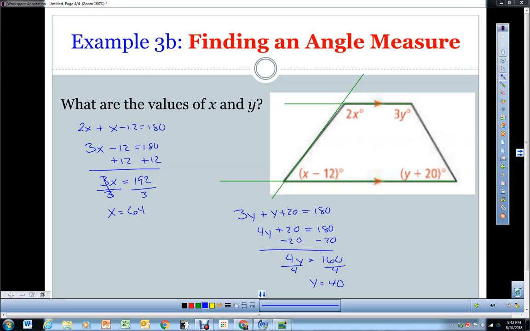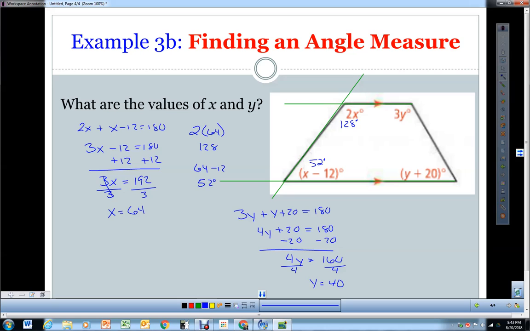Now the next thing we have to do is plug it back in. So this angle is going to be 2 times 64, which is going to be 128. So this angle right here is 128. Now we can go back and do 64 minus 12. That's going to be 52. So that gives us our other angle. So we get 52 and 128. You can check it by adding these together to see if they equal 180.